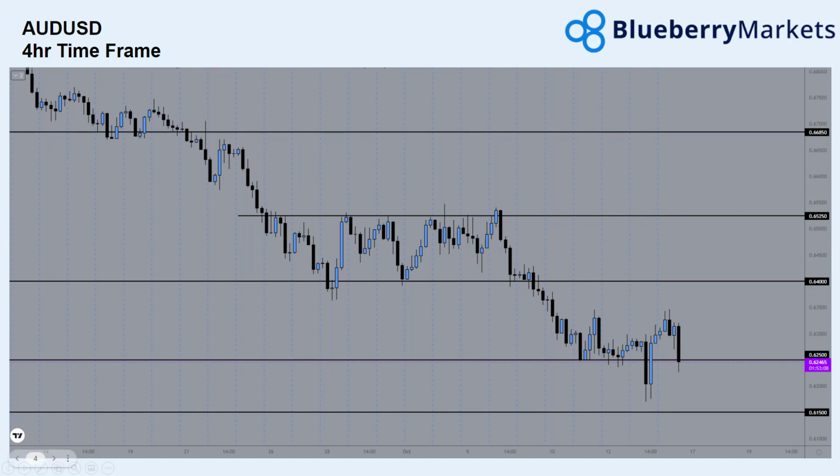Going on to Aussie US dollar then, we expected some downside towards this 0.6250 due to the recent RBA announcements, and that's pretty much what happened at the start of the week. Again though, like many other major Forex pairs at the moment, price has been a little bit range bound here despite some recent weakness coming into the market today. We had a rebound yesterday, a lot of risk on in the market with stocks rebounding as well, and that helped Aussie dollar push back to the highs here, but we've seen the Aussie weakness remain today, and if it was to remain, maybe we will see the lows here at 0.6150.